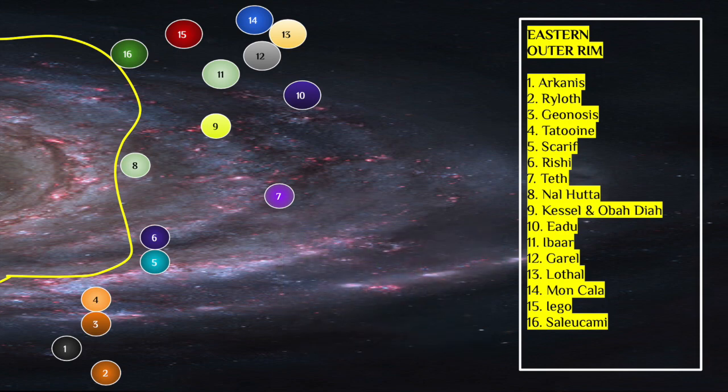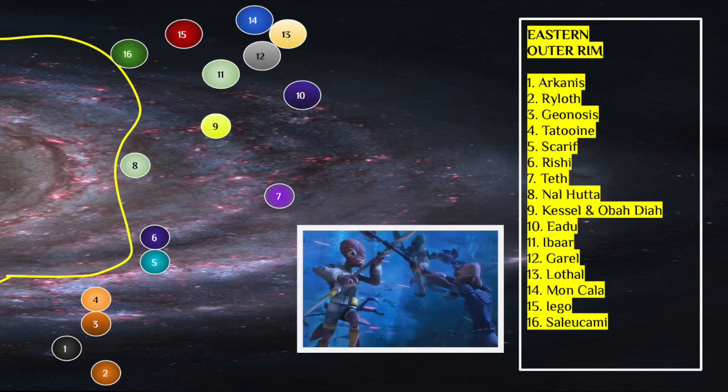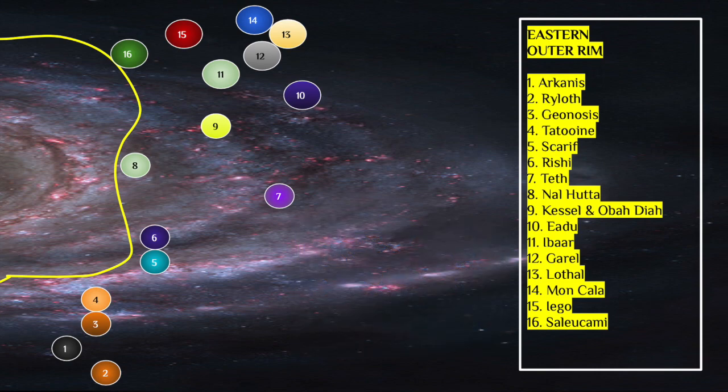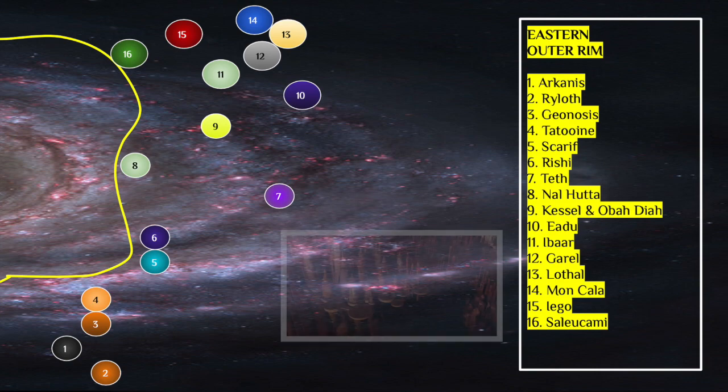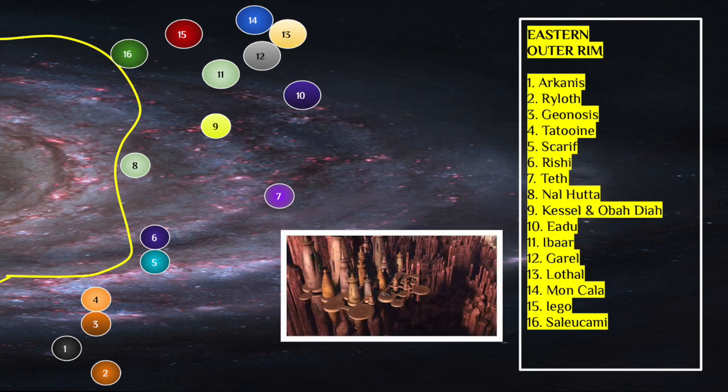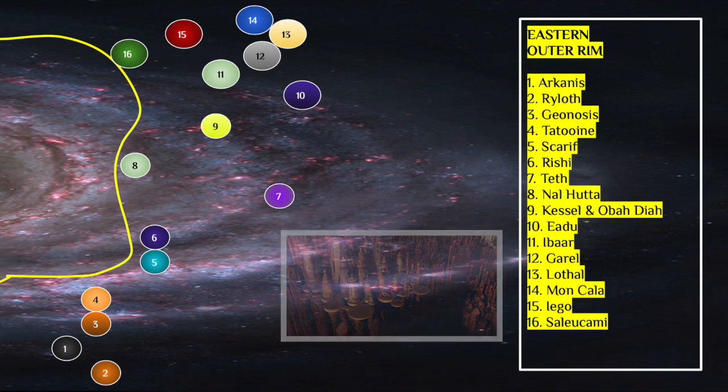Mon Cala is number 14. That is the home of the Mon Calamari, aka Admiral Akbar species, and the Quarren, and they fight during the Clone Wars. Number 15 are the moons of Iago, the planet Iago. Anakin and Obi-Wan go there to find a cure for the blue shadow virus that Dr. Nuvo Vindi releases on Naboo.